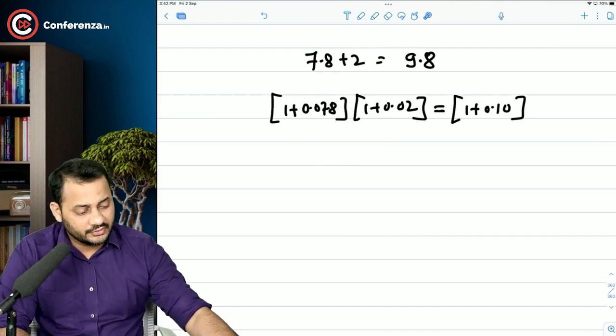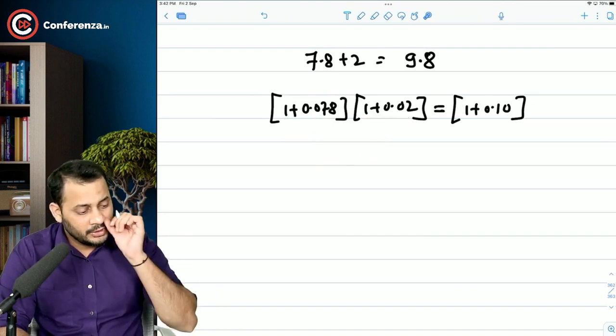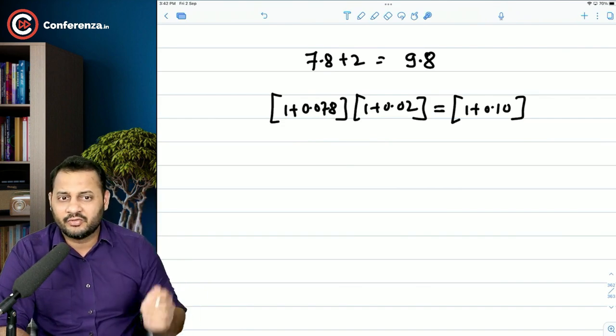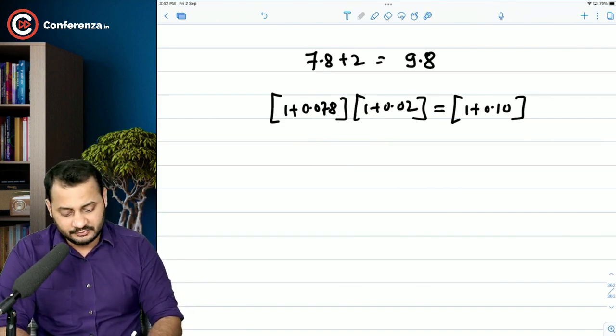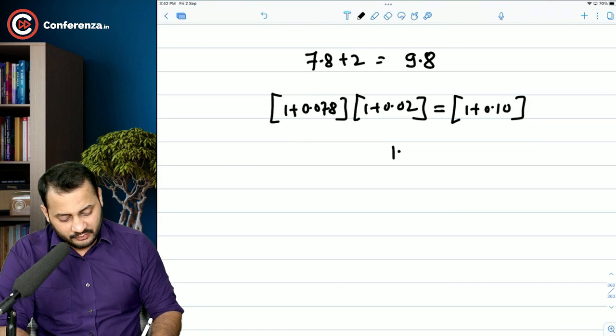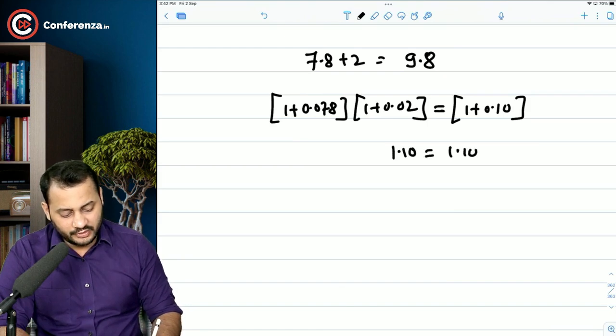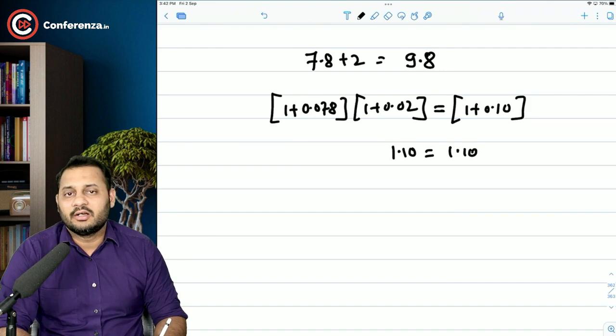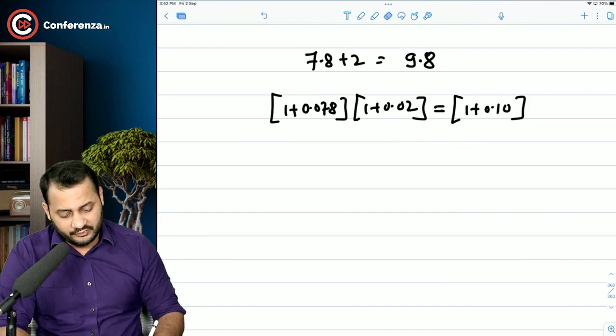Now you do the calculation, 1.078 times 1.02, you will get 1.09956, rounding off, ultimately 10%. So it will be like 1.10 is equal to 1.10. Now both are clear. So how to create a formula for this?